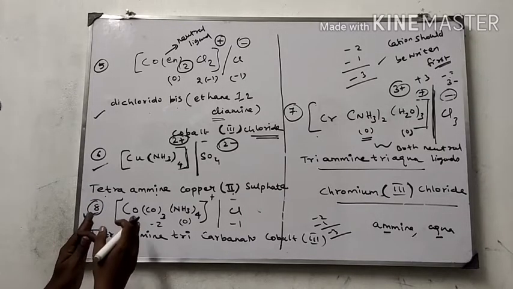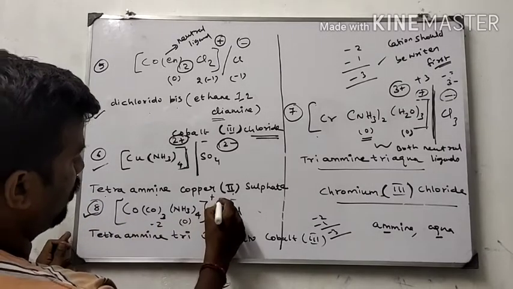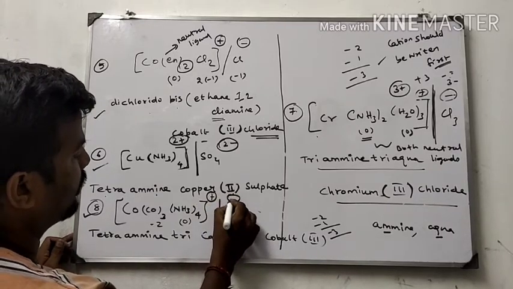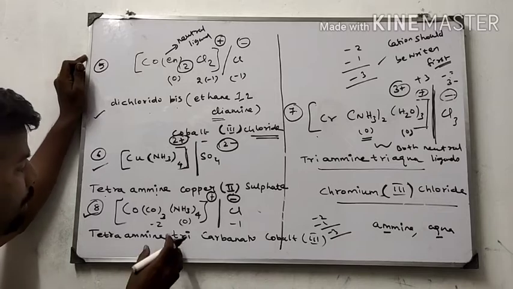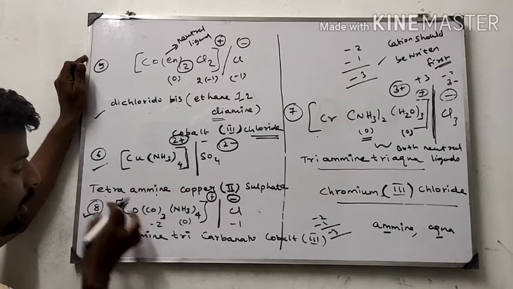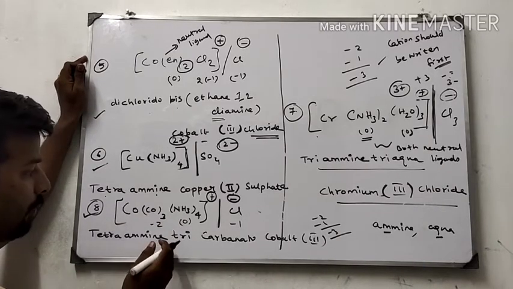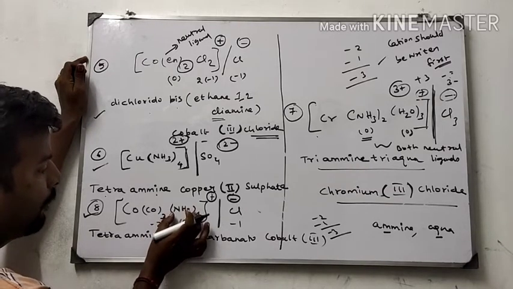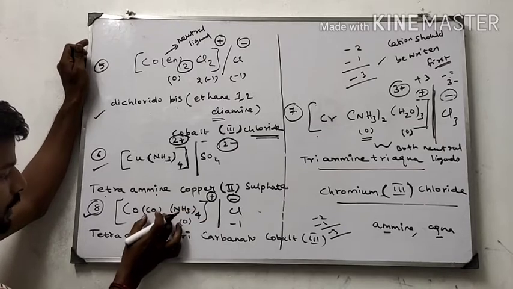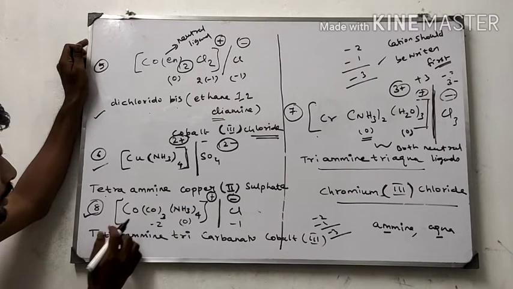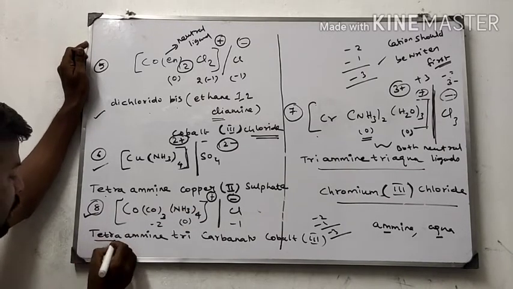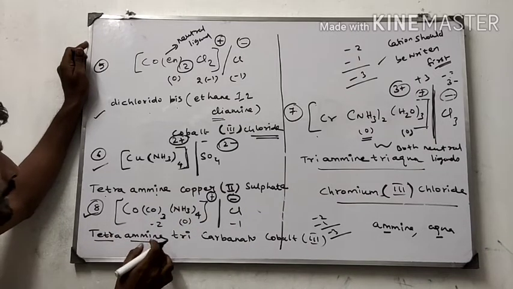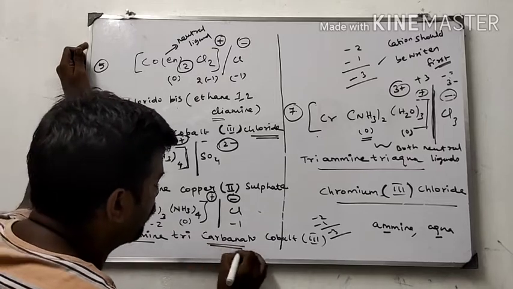Here I am separating the coordination compound into 2 parts. One is a cationic part, other one is an anionic part. In the cationic part, I have seen 2 types of ligands. From the 2 types of ligands, according to IUPAC nomenclature, alphabetical order, amine comes first and carbonate comes second. So we have to write tetraamine, 4 amines there. Therefore tetraamine tricarbonato.